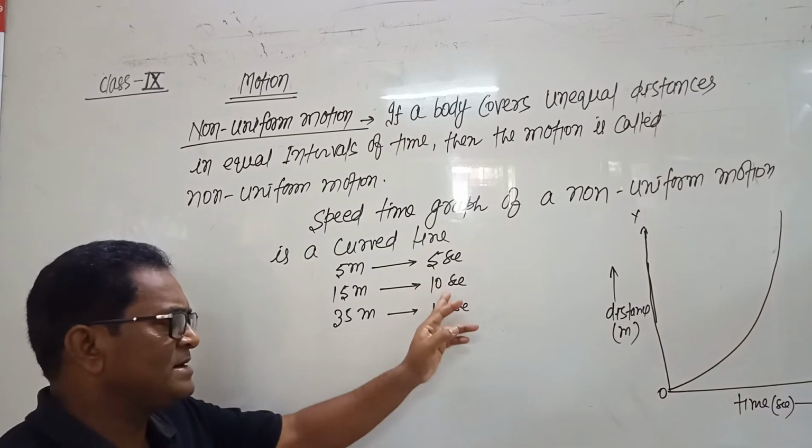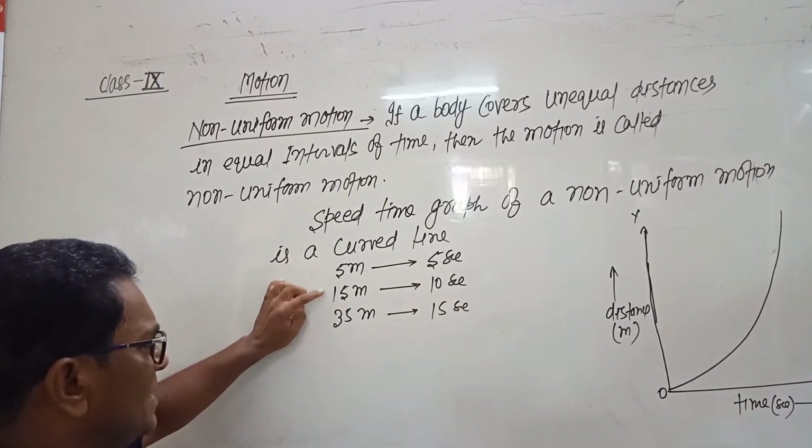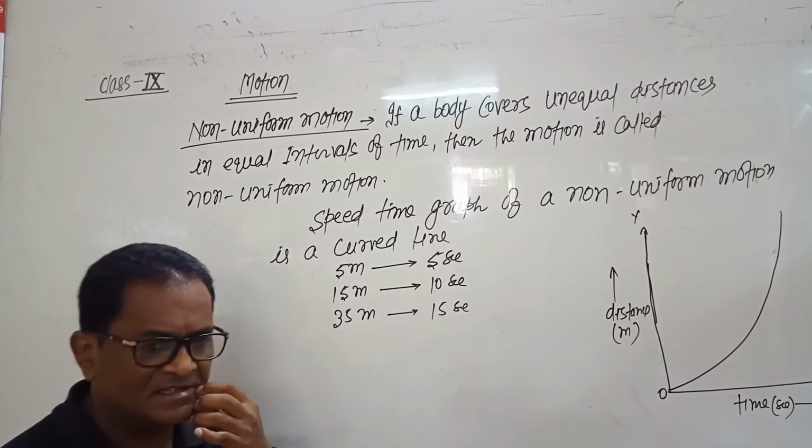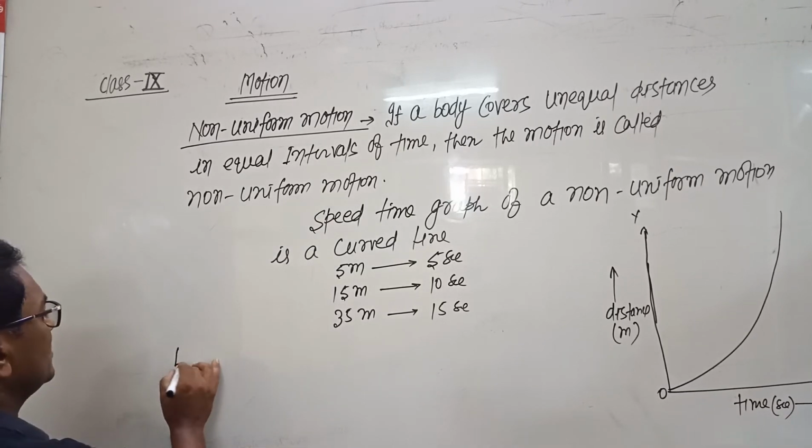So here time intervals are equal, but the distances covered in such time intervals are unequal. So such type of motions are called non-uniform motion. The examples of the motion of a freely falling body is an example of non-uniform motion.